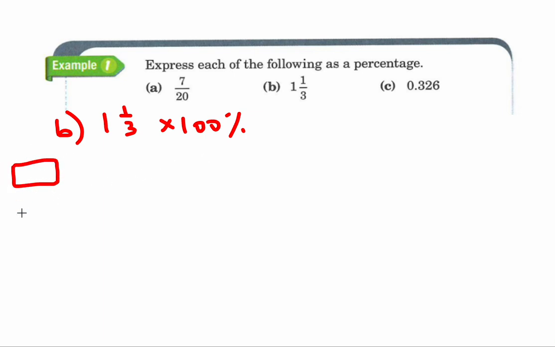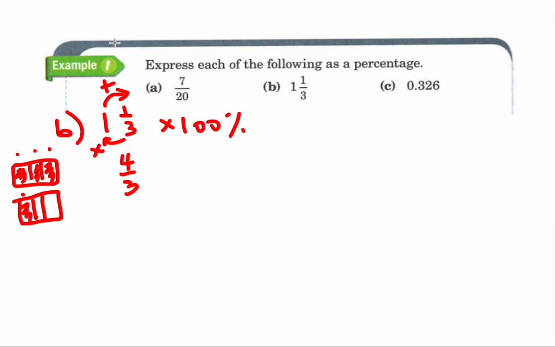1 1/3, so that'll be 1 whole and a third, is really 4/3, right? Because this is 1/3, 2/3, 3/3, 4/3. You can also figure this out by multiplying your denominator by your whole number and then adding your remainder here.